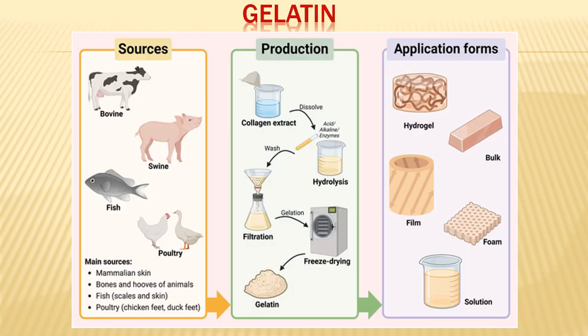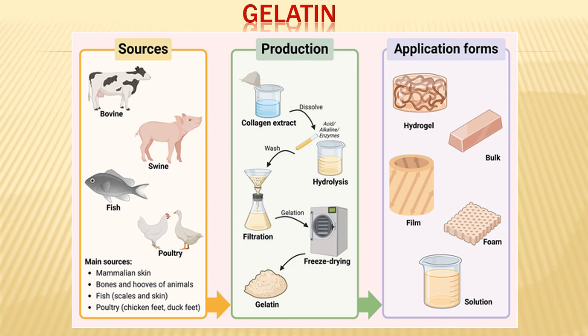Here we can see at a glance the whole story of gelatin. The first one is showing the source from bovine, swine, marine and poultry. The second one is about the preparation, that is the extraction of collagen, and then there is hydrolysis and getting the gelatin. Then there is filtration and drying and getting the gelatin powder.